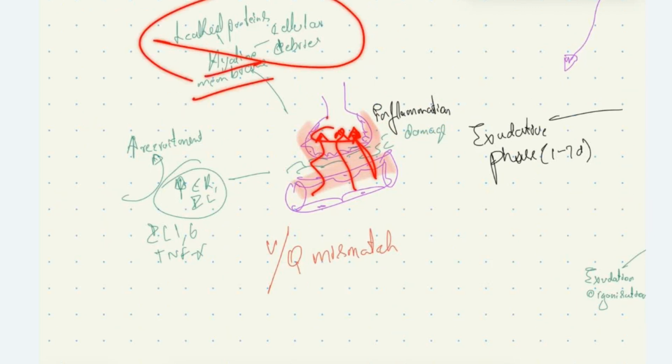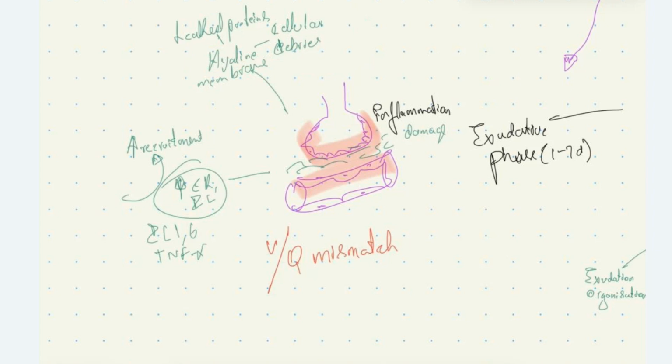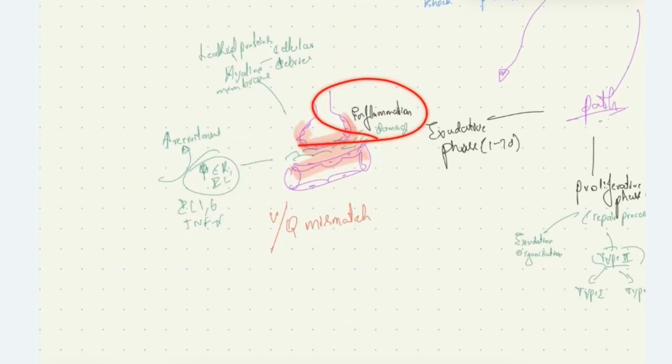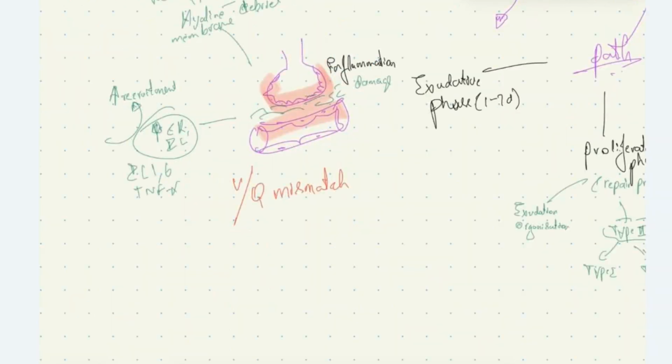There will be increased levels of cytokines and interleukins produced by inflammatory cells, neutrophils and macrophages. Interleukins 1 and 6 and TNF alpha will cause further recruitment of neutrophils and again more inflammation. This inflammatory exudate inside the alveoli will cause ventilation perfusion mismatch, so there will be hypoxemia in these patients.